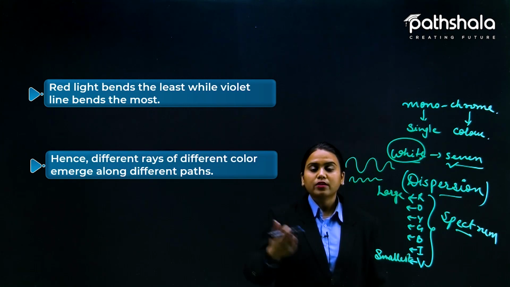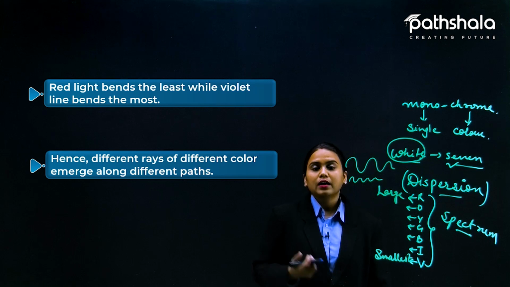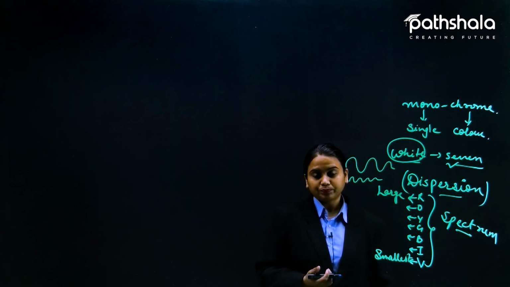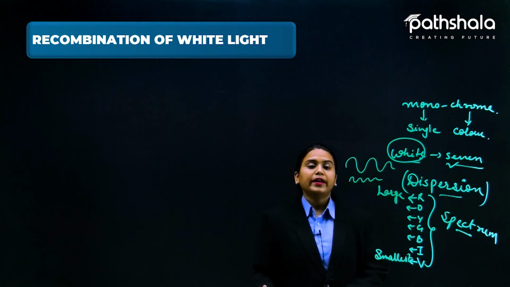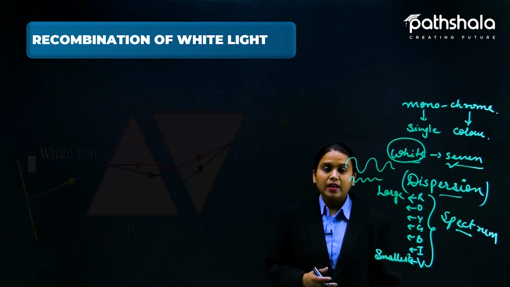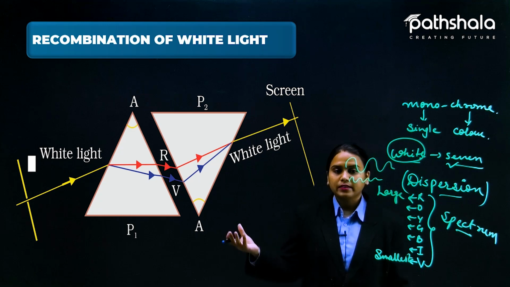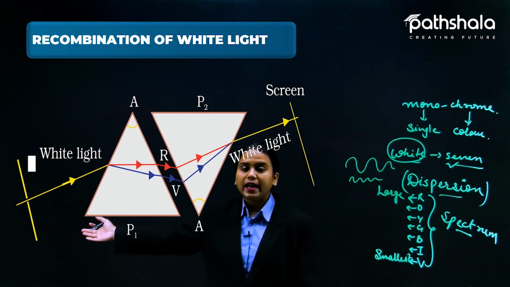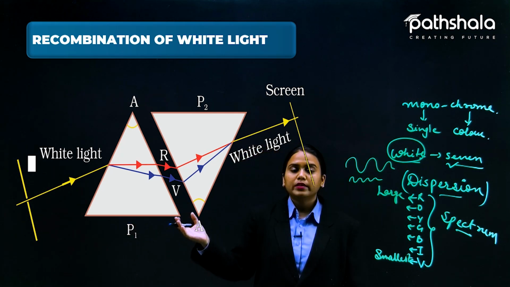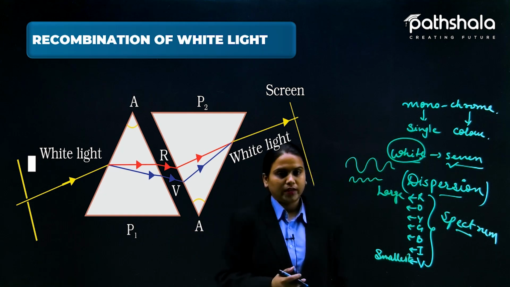So rays of different colors emerge along different paths. Now, what happens when we recombine all these colors together? Suppose we have this diagram. One prism is set up like this, and when we pass white light through it, it disperses into 7 constituent colors.